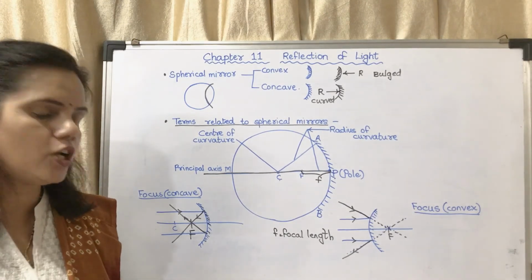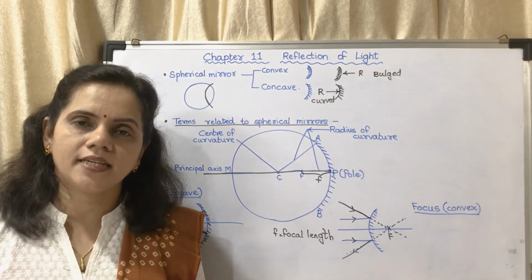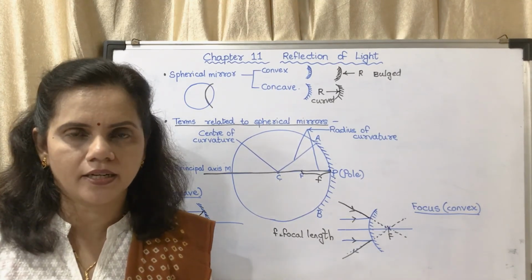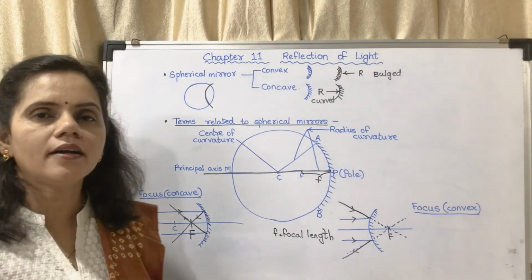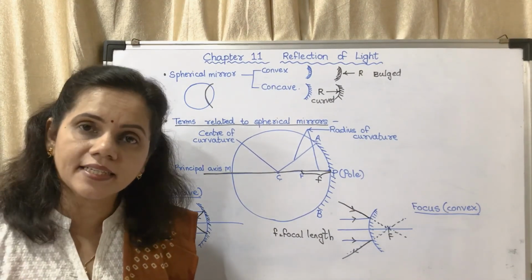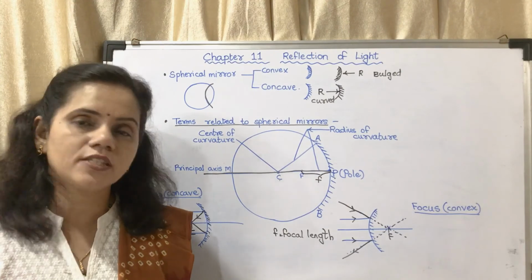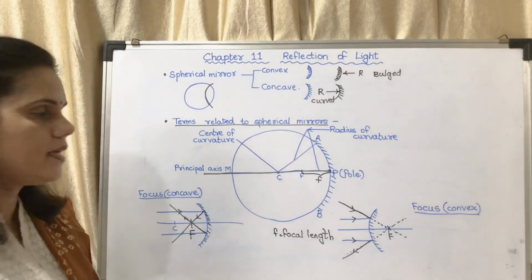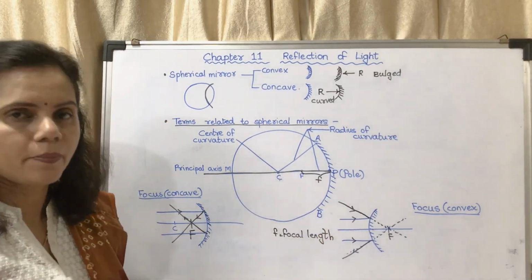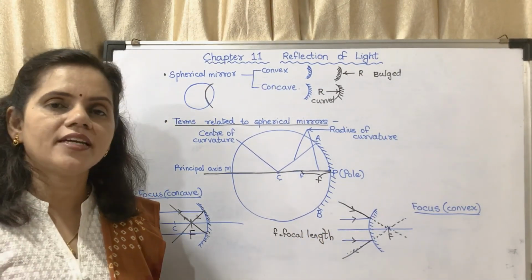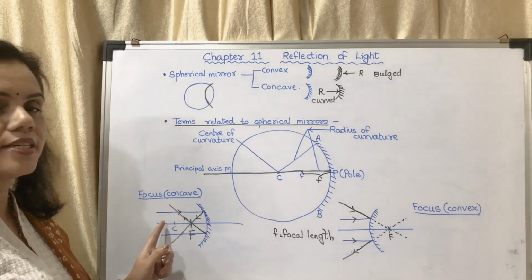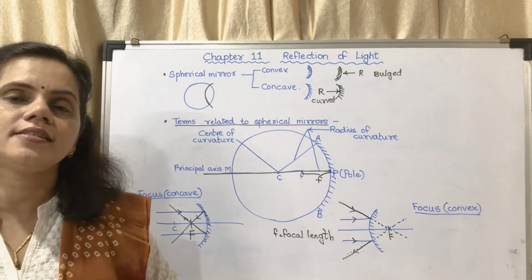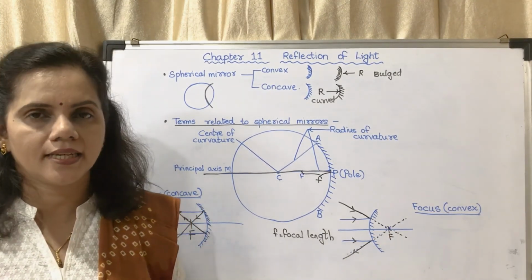Now there is a question below, a use your brain power question. What is the difference between the principal focus of a concave and a convex mirror? In case of a concave mirror, the reflected rays meet at a point. In case of a convex mirror, they appear to come from a particular point. It seems that it is coming from this point. Second, the principal focus is in front of the mirror in the concave case. In this case, it is behind the mirror. This is a very important question. It is there in the notes.